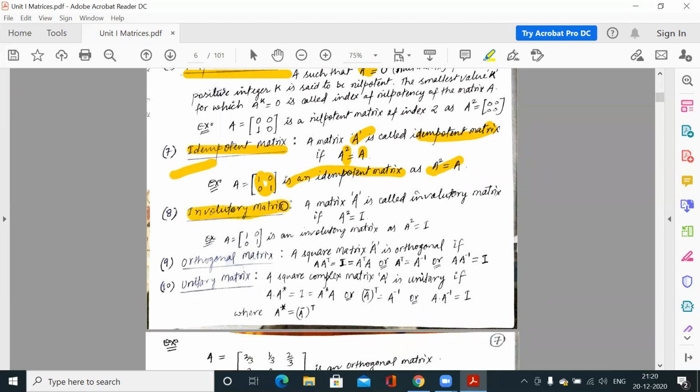Now involutory. In an involutory matrix, A square is equal to I, meaning for matrix A, if we make the square of this and we get the identity matrix, then we say it is an involutory matrix.